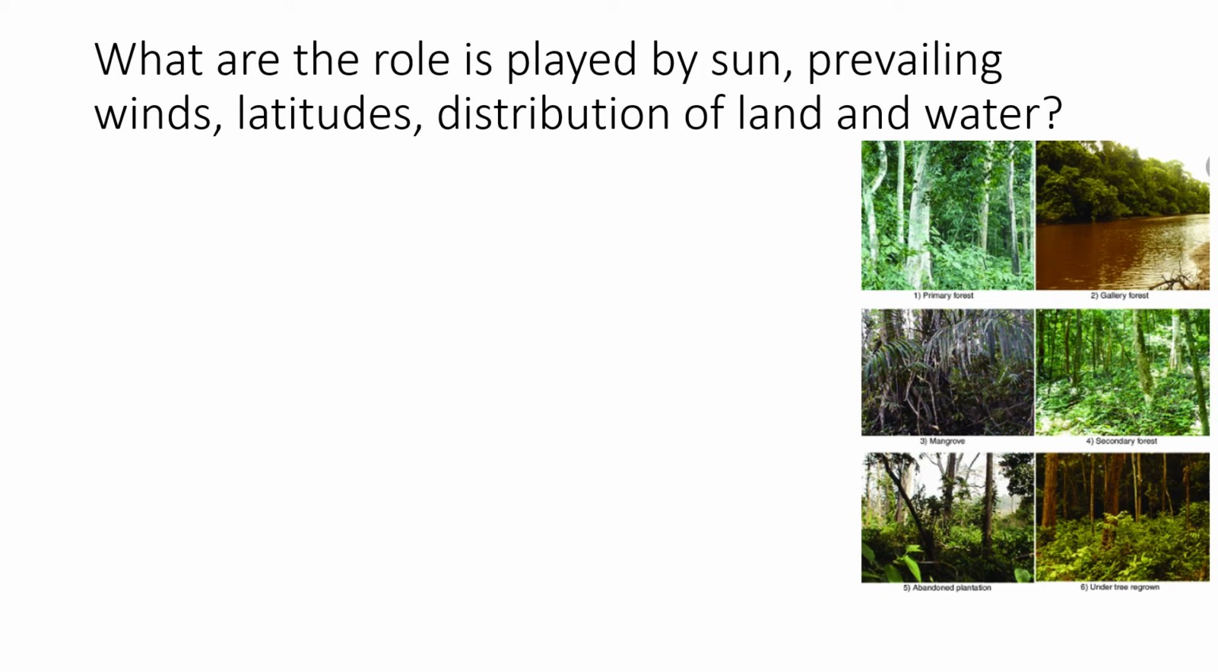So what role is played by the sun or prevailing winds, that means the westerlies, easterlies, polar easterlies, latitude, whether it's near the equator or near the poles, then the distribution of land and water, that means whether the area is inside the country or in the coastal region? All these things have a big impact on the climate of a region, and based on which we make climatic regions.